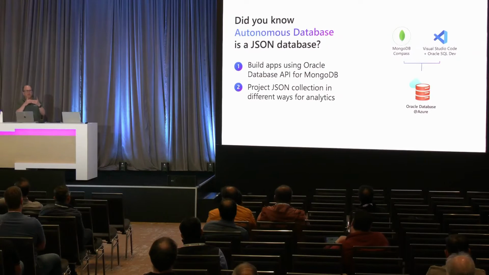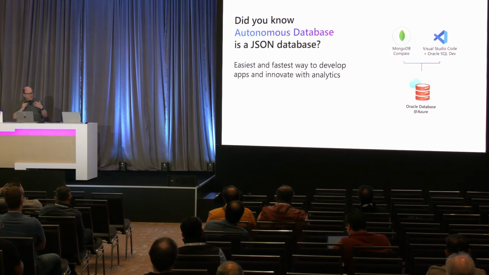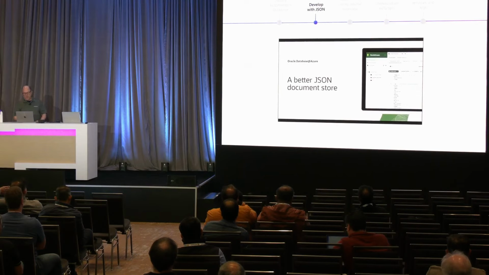And so you get the flexibility of your app dev, but then afterwards, you also have flexibility to project that JSON data in different ways for analytics, right? So store your data once, but use it in multiple ways. It's easy, it's fast to develop and to innovate, and so that's kind of what our mission is here.